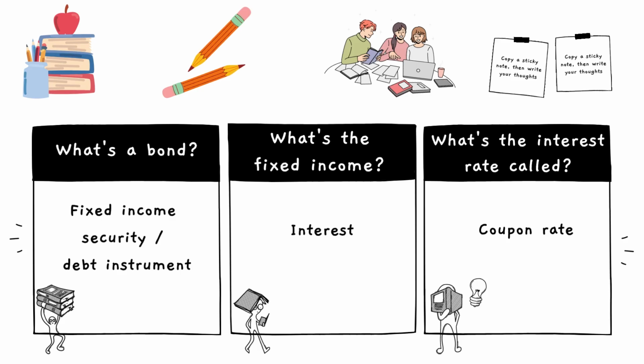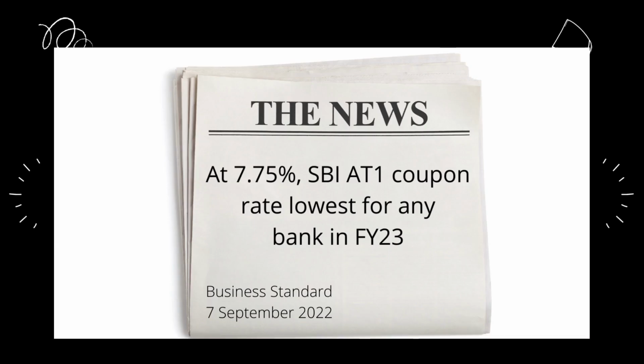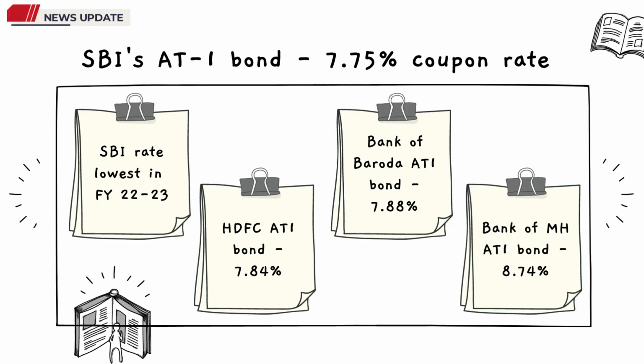But our biggest lender, SBI, last week, sold bonds called additional tier 1 bonds with a coupon rate of 7.75%. Actually, this has been the lowest rate so far in this financial year. A few days prior, HDFC issued these AT1 bonds. Bank of Baroda also issued these bonds.